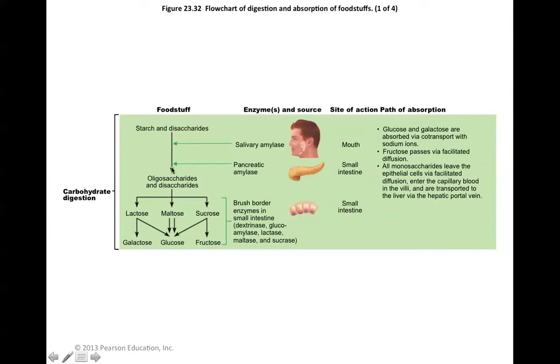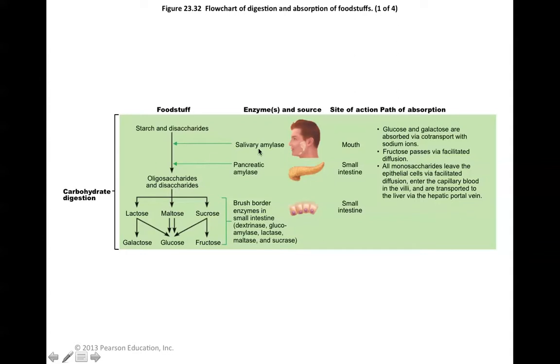Now, the enzymes maltase, sucrase, and lactase are able to break down maltose, sucrose, and lactose. And that allows us to go from our disaccharides here into our monosaccharides. So each of these, lactose, maltose, and sucrose, are disaccharides that just have to be broken apart into their final monomeric parts. Before we get to the disaccharide level, though, oftentimes we have much larger structures that have to be broken apart by other enzymes.